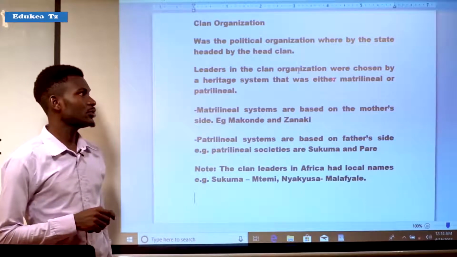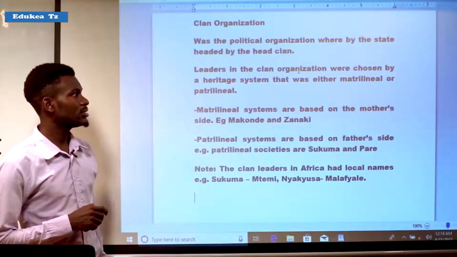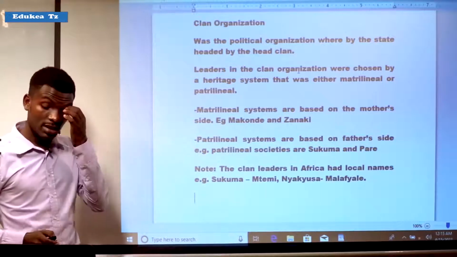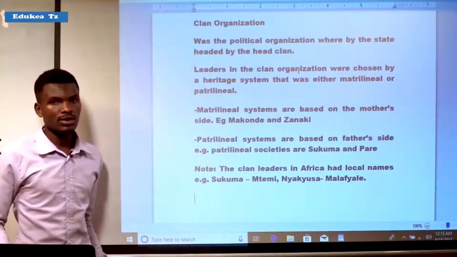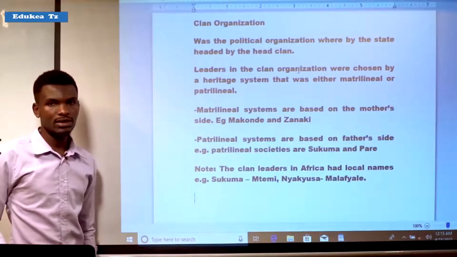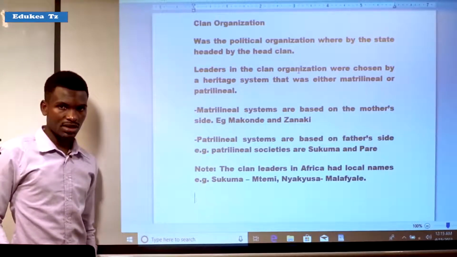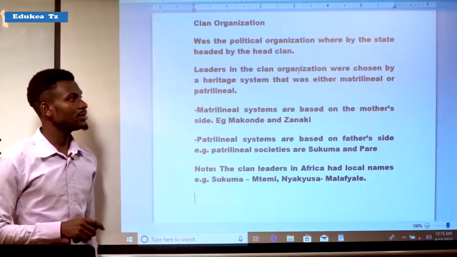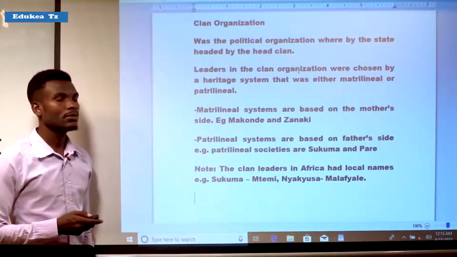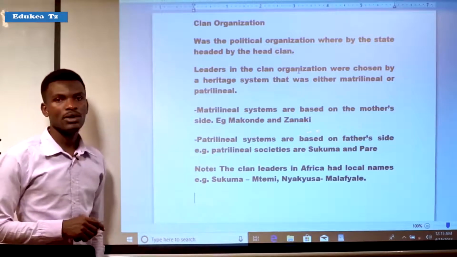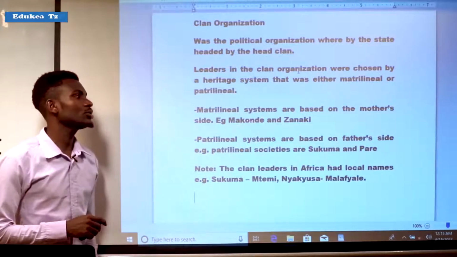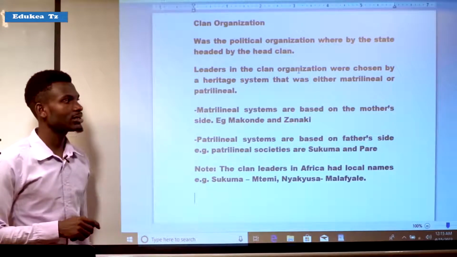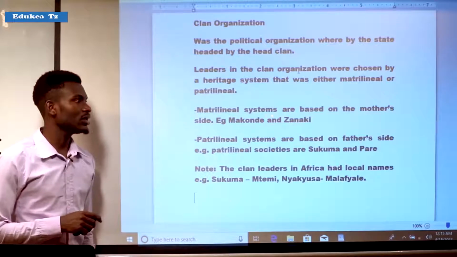Leaders in the clan organization were chosen by the heritage system, which was either matrilineal or patrilineal. Matrilineal systems are based on the mother's side. It means that in matrilineal societies, the children who are born are based on the mother's side. For example, the Makonde and Zaramo are examples of the matrilineal system.